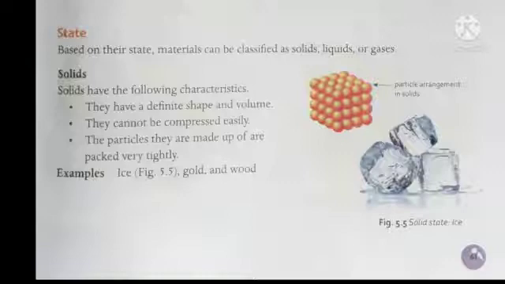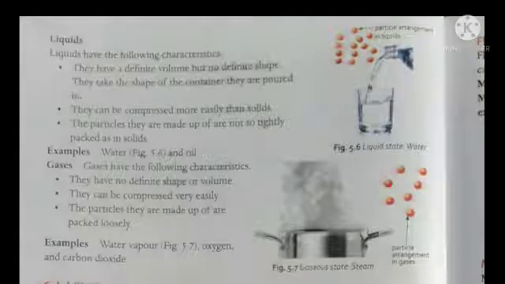Now the second state is liquids. Students, liquids have different properties. Liquids have definite volume but they do not have definite shape. If you put water in a glass, it will take the shape of the glass. If you put the water in a bowl, then it will take the shape of the bowl. Now students, liquids can be compressed more easily in comparison to solids, which means you can compress the liquid, but not as much as gases. That I will tell you later.